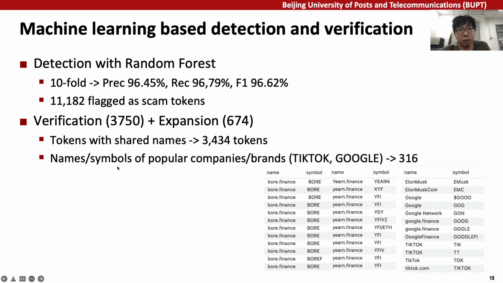We group tokens based on names and symbols and flag over 3,000 tokens. Second, we observe many tokens impersonate tokens released by popular brands like TikTok and Google. We search for these tokens, manually inspect them, and label 316 tokens. By applying the aforementioned guilt by association expansion to these 3,000 tokens, we obtain 674 more tokens.